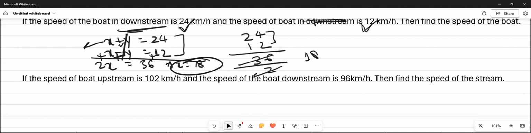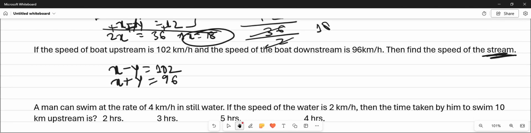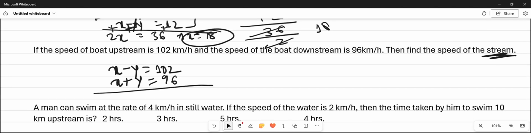In the next question, the speed of the boat upstream, that is x minus y, is equal to 102, and downstream, that is x plus y, is equal to 96, and we have to find the speed of the stream, that is y.